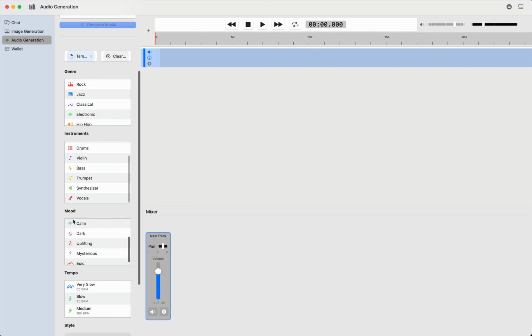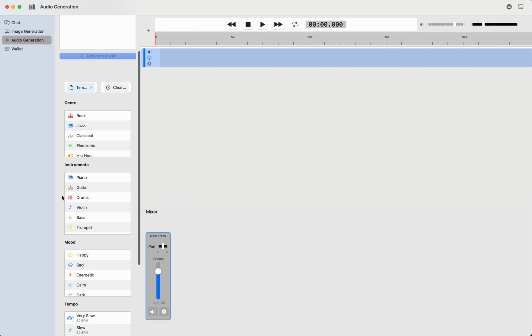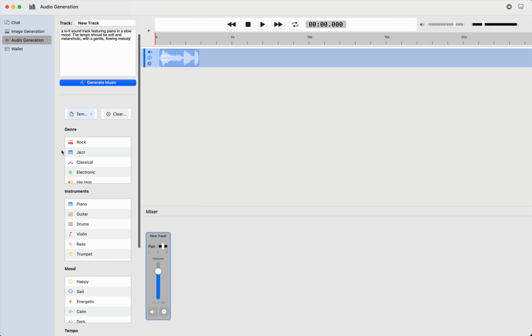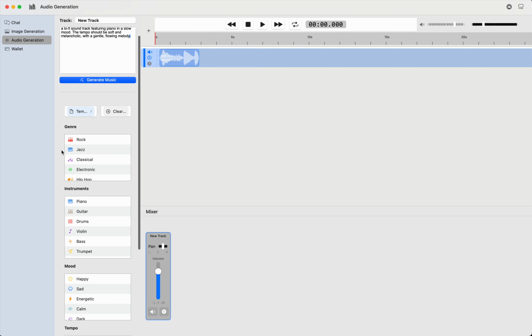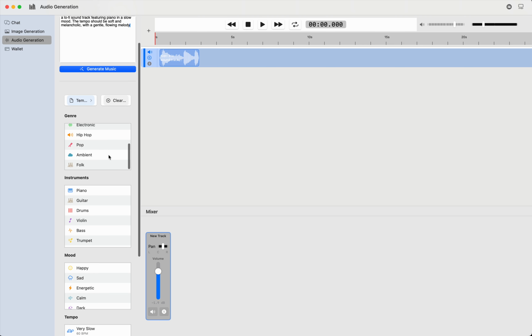Here on the left, we have a prompt builder where you can choose the genre. See, it created it there already. So that was maybe like 15 or 20 seconds to do 2 seconds of music. We have a prompt builder where you can choose what genre you want to have: rock, jazz, classical, electronic, hip hop, etc.